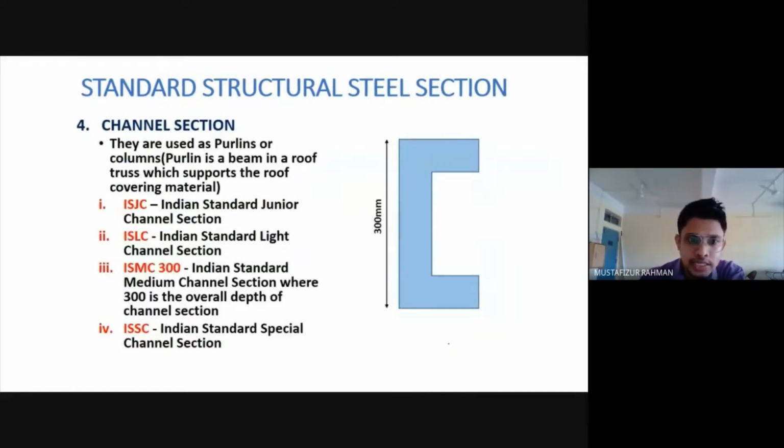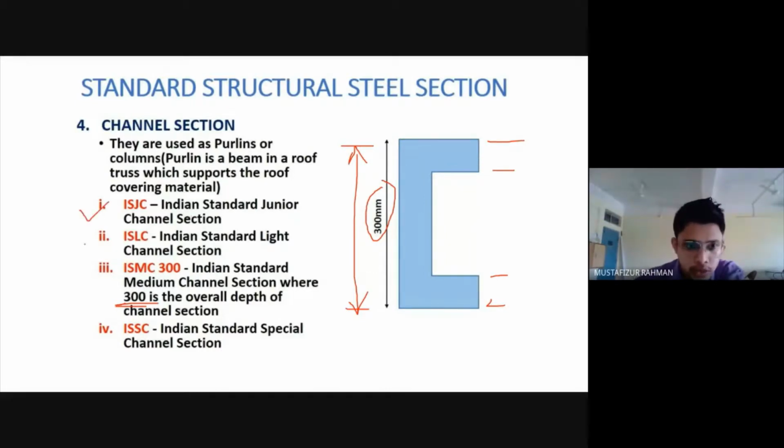Then we will have the channel section, and this is important. If it is mentioned, it means the overall depth of the channel, and corresponding to this depth we will have the other dimensions.